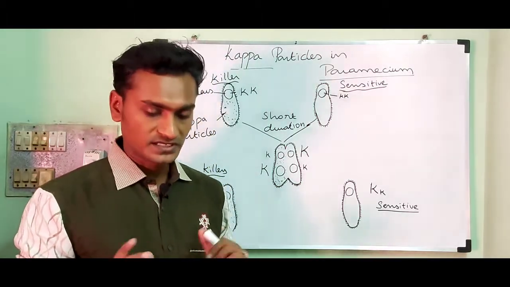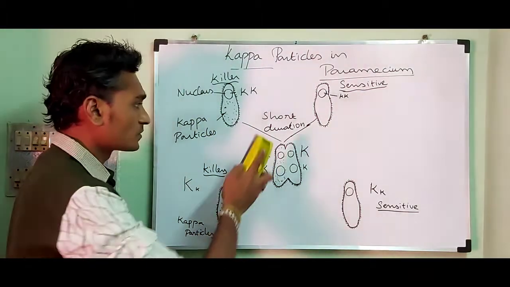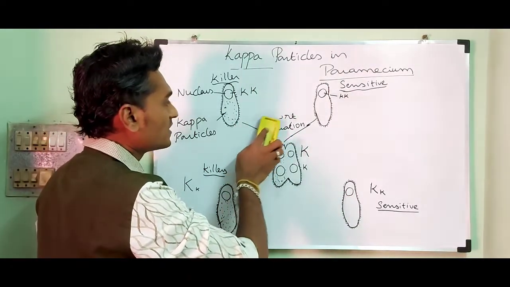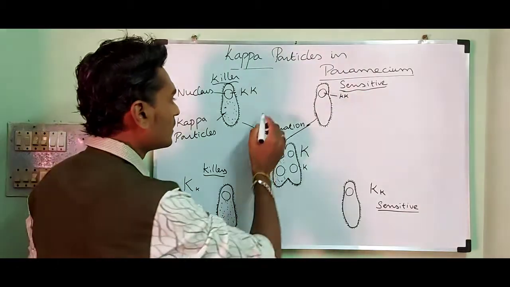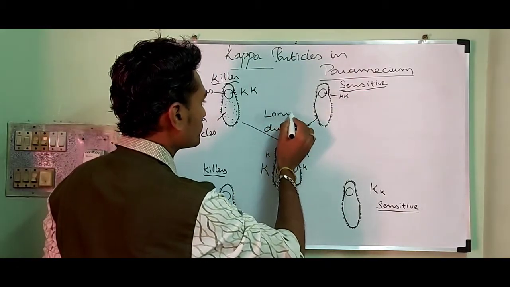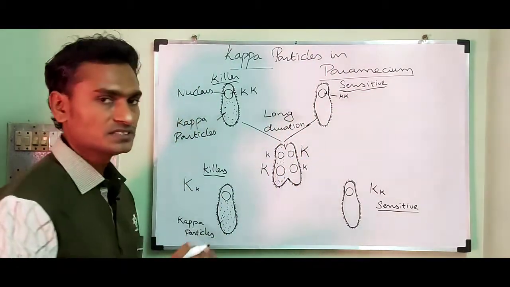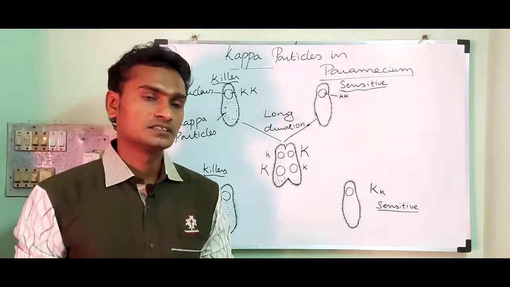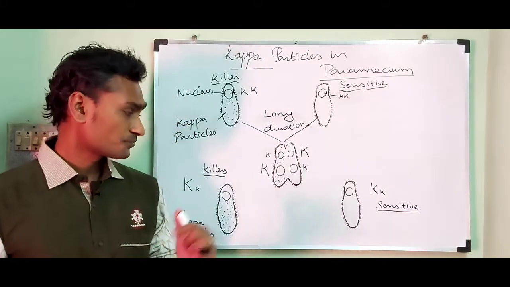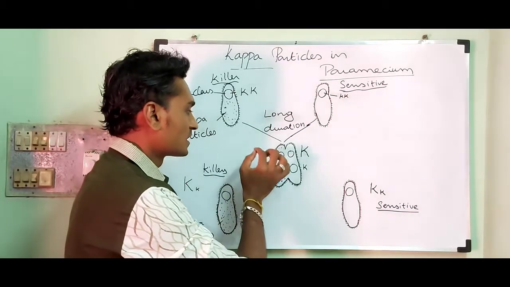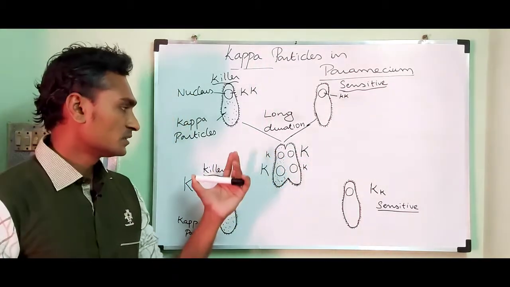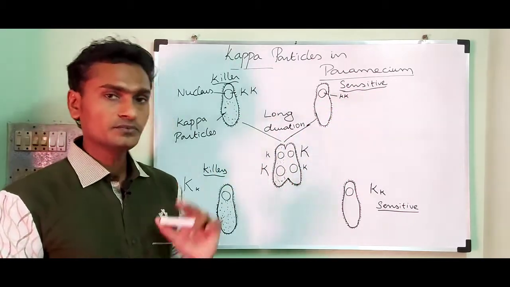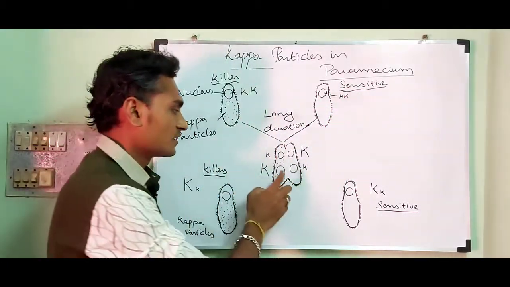Now, for instance, I am going to allow the same individuals to conjugate for a long duration, more than 3 minutes. Now from the killer strain, the dominant gene K is also transferred to the sensitive along with the cytoplasm.